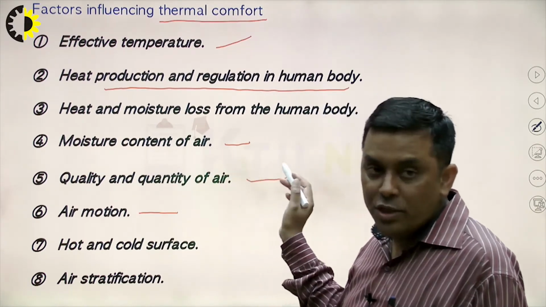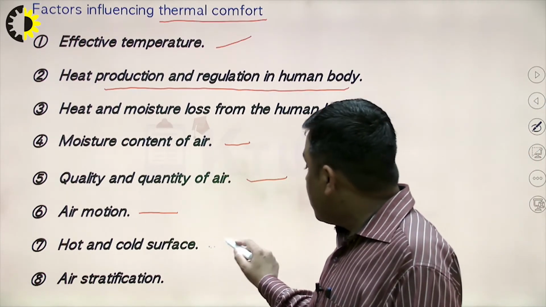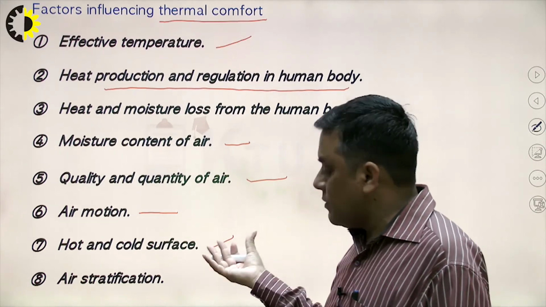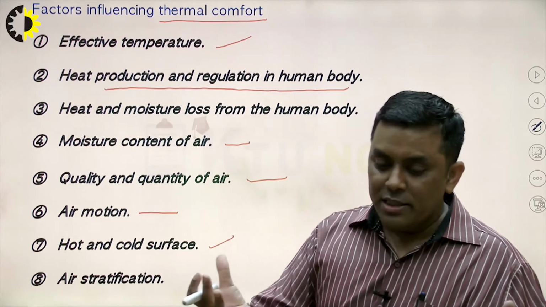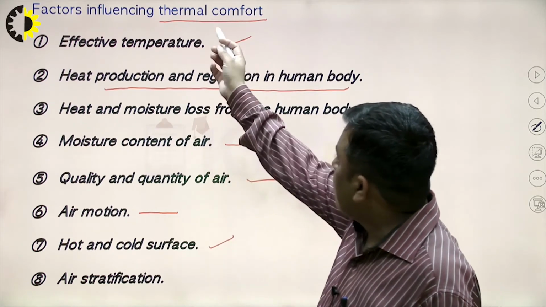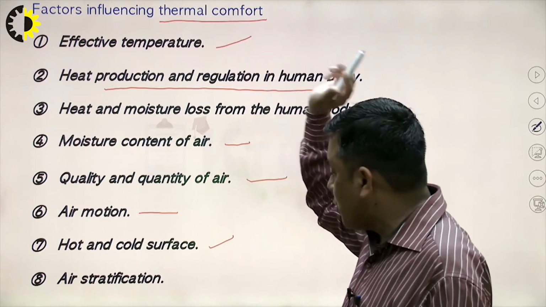It is around 8 to 12 meters per minute speed. Hot and cold surfaces also affect it. If there are some hot surfaces, like a geyser or something else placed inside that chamber, then it also affects the performance of the air conditioning system and the thermal human comfort.